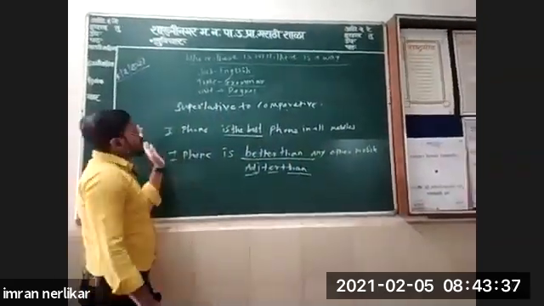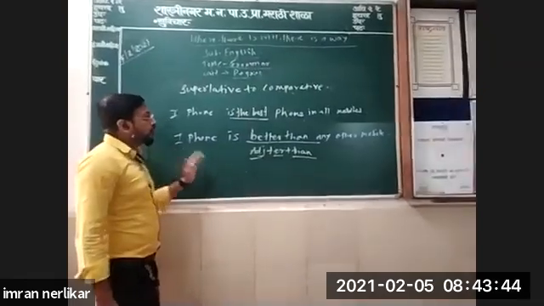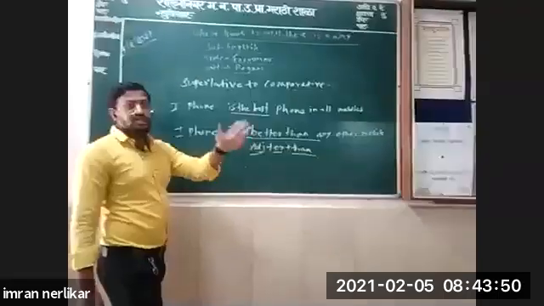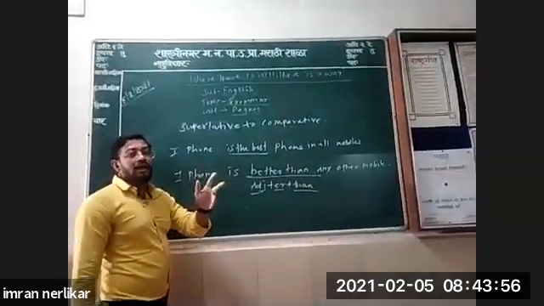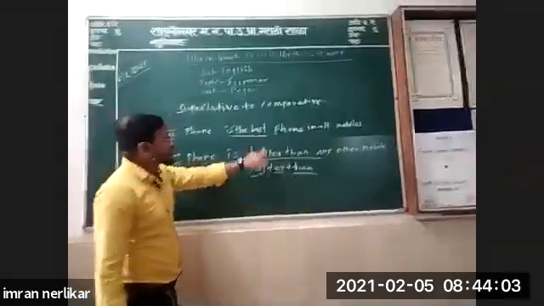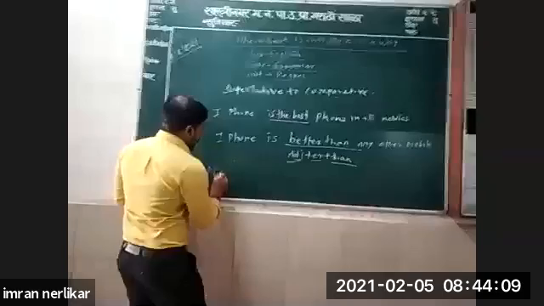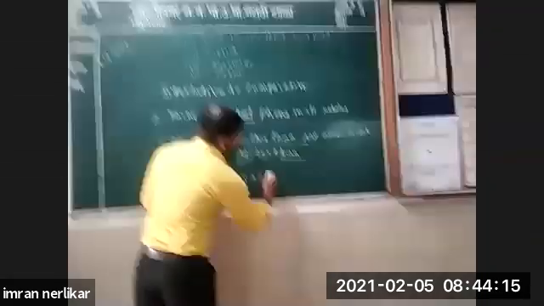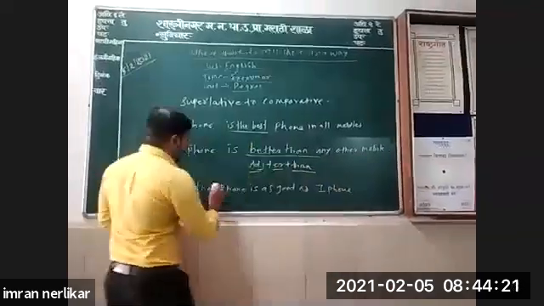It is comparative degree. The same sentence, if you convert it from superlative to positive: No other phone is as good as iPhone. See, good, better, best. These are the three stages of degrees. Adjective, good, is positive; comparative, better; and best is superlative. So no other phone is as good as iPhone.